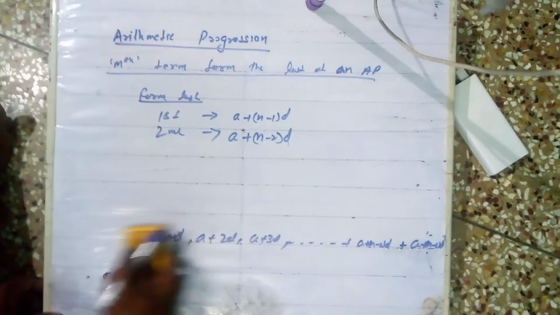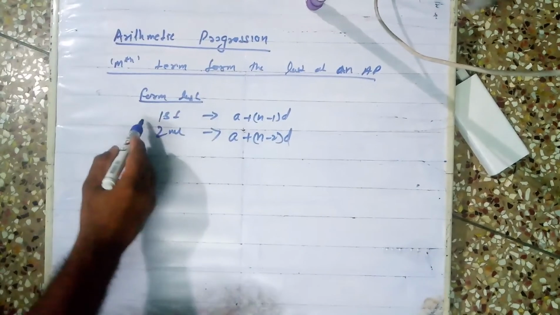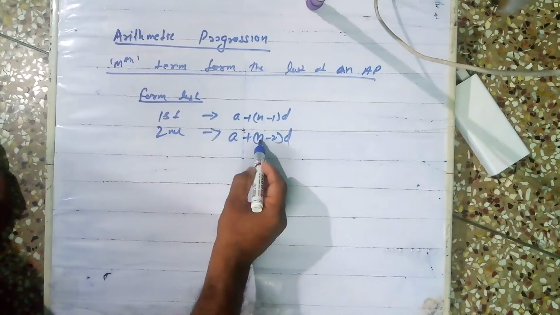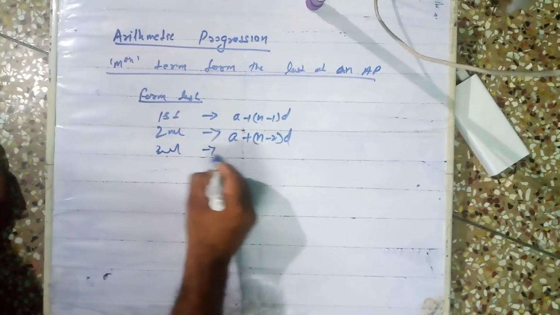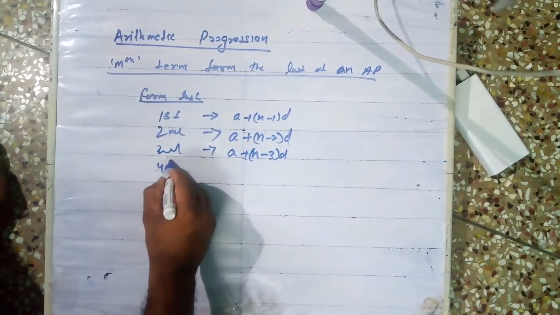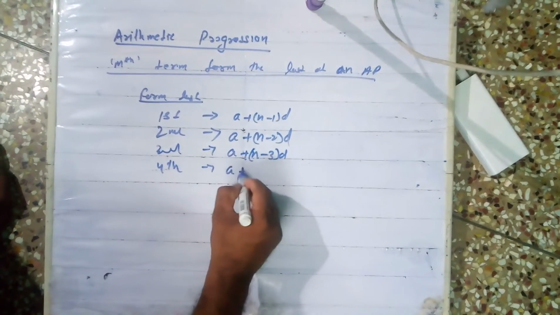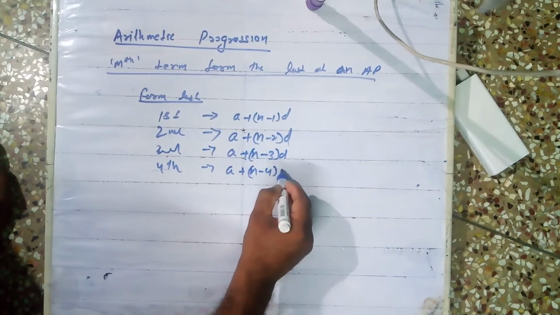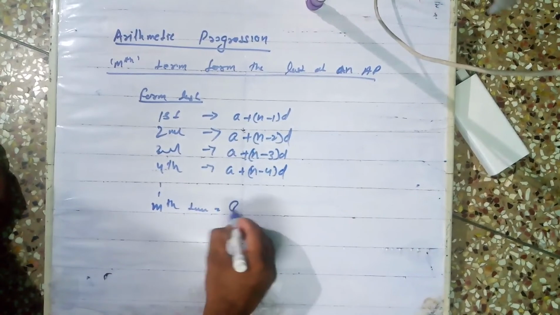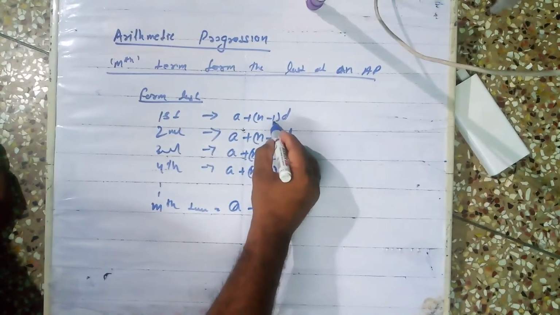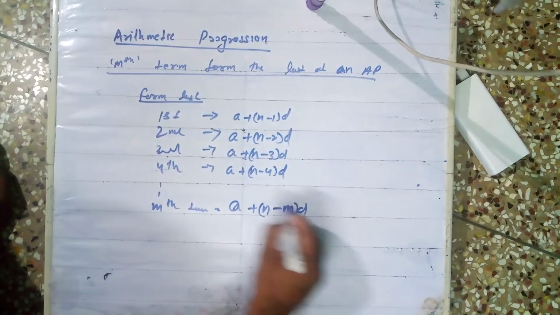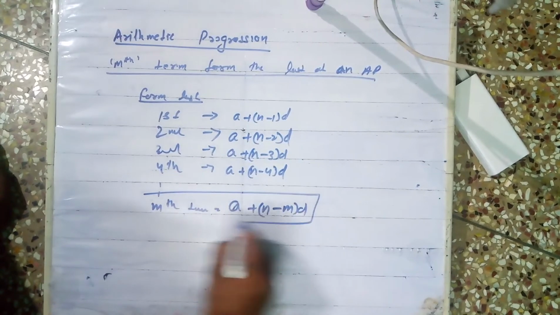So now in this sequence, the first term from the last is a plus n minus 1 into d. The second term from the last is a plus n minus 2 into d. The third term is a plus n minus 3 into d. The fourth term is a plus n minus 4 into d. Similarly, for the first term 1, second term 2, third term 3, fourth term 4, the mth term is a plus n minus m into d. This is the formula for the mth term from the last of an AP.